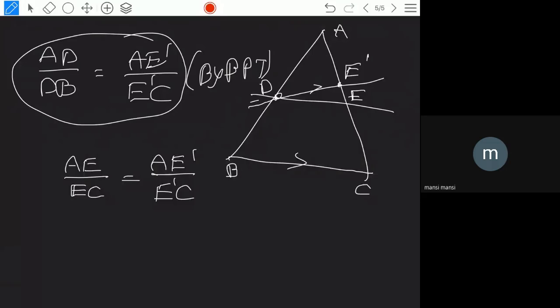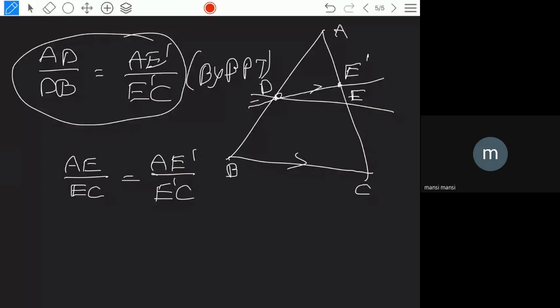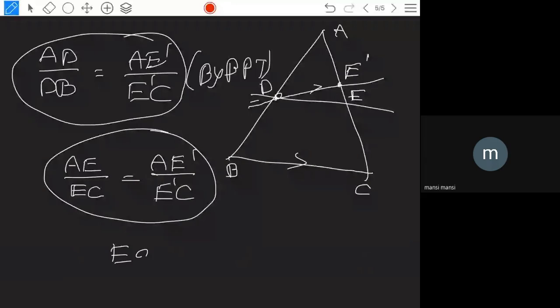Can you hear me? Now this statement says that E and E dash are not different points; they are the same point.